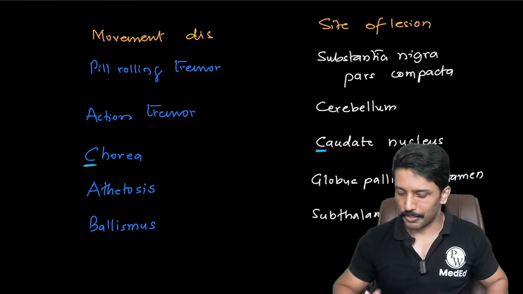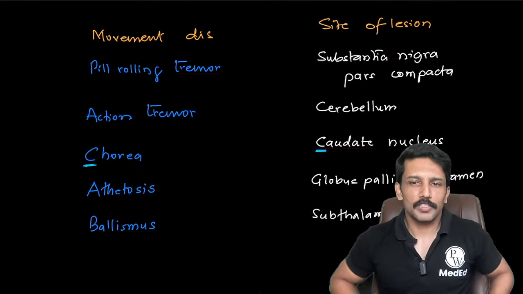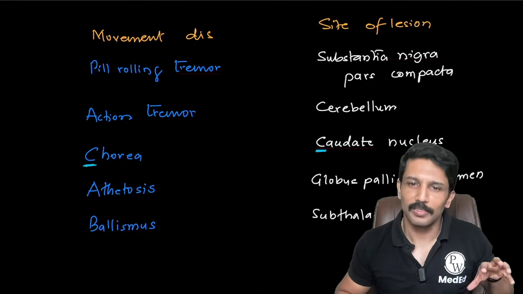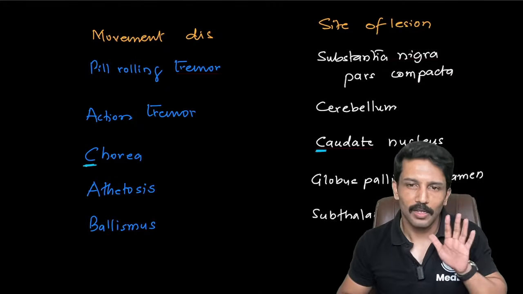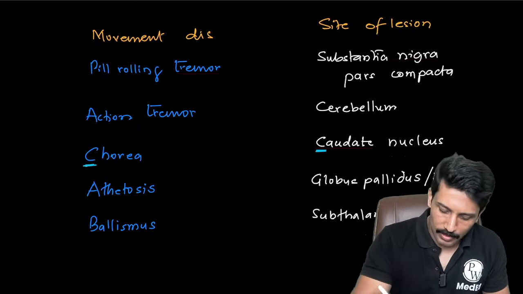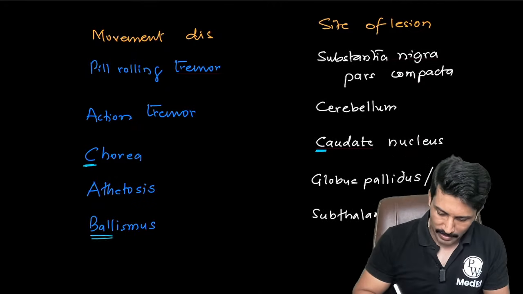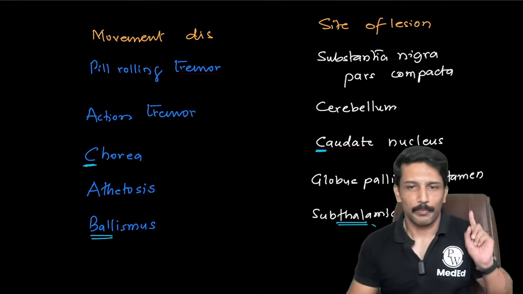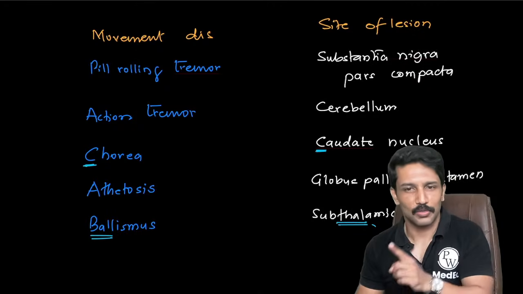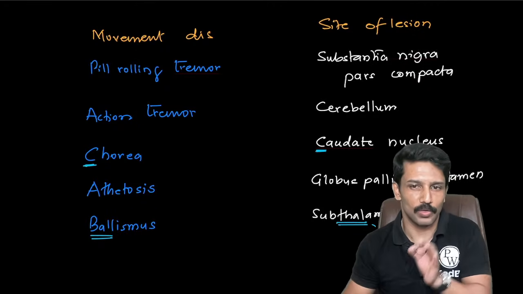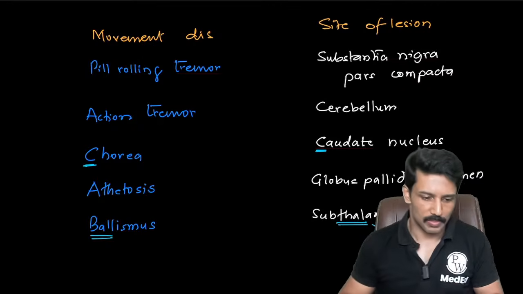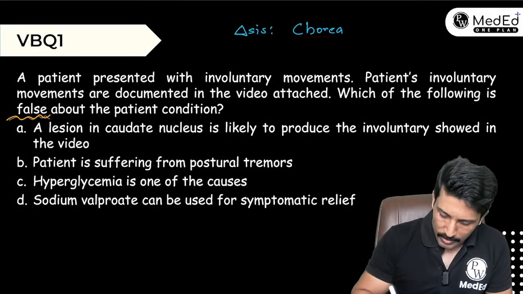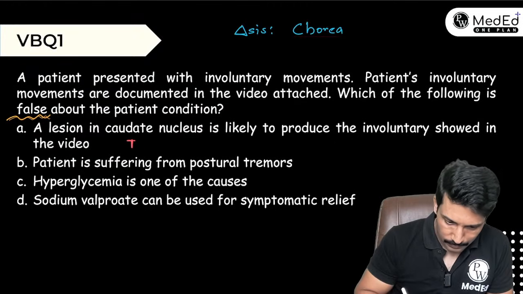Who plays that helicopter shot? The first helicopter shot was played by Muhammad Azharuddin, but the one that popularized it is Dhoni, popularly called as Tala, right? So whenever the ball comes to cricket pitch, Tala comes to play there. Ballismus, ball is in the pitch, Tala has to come there. So you remember it as subthalamic nucleus as a site of lesion for Ballismus. So that means the first statement is true. Caudate nucleus is the site of lesion for chorea.